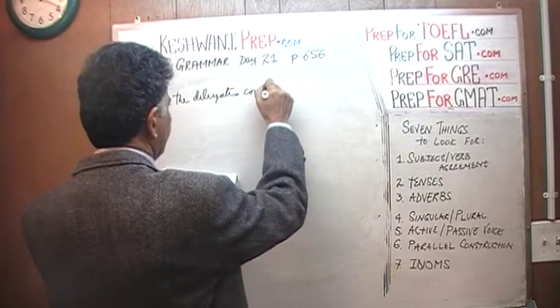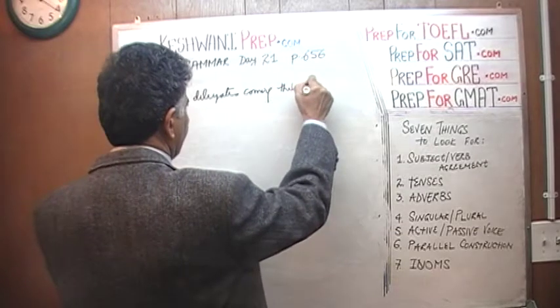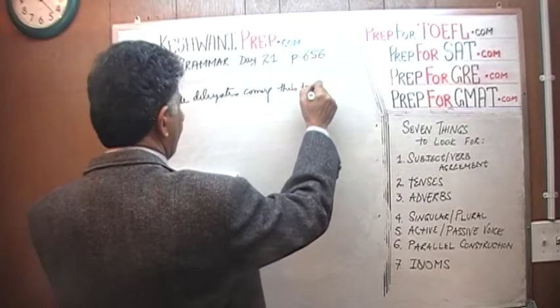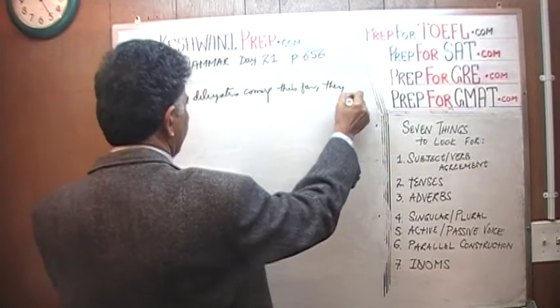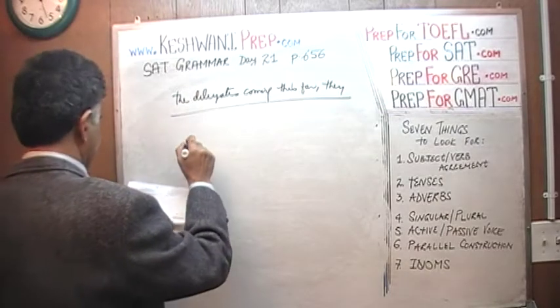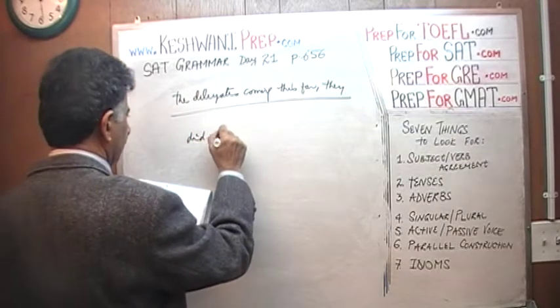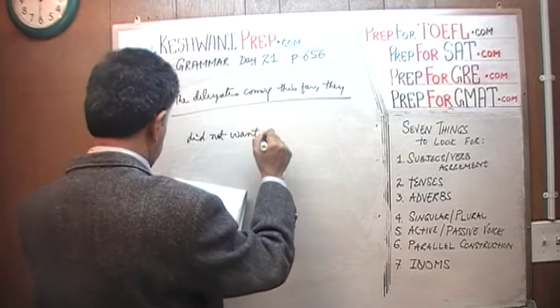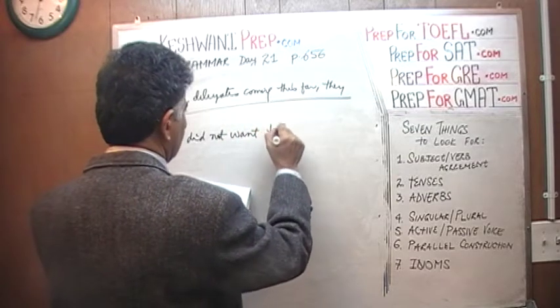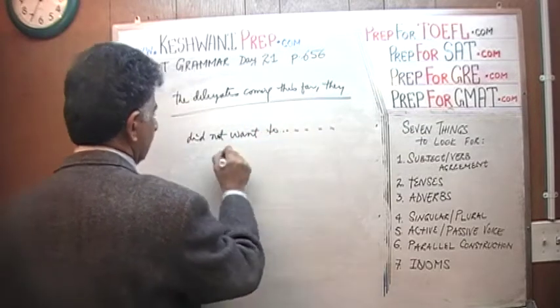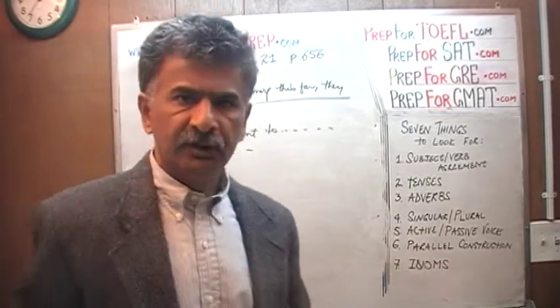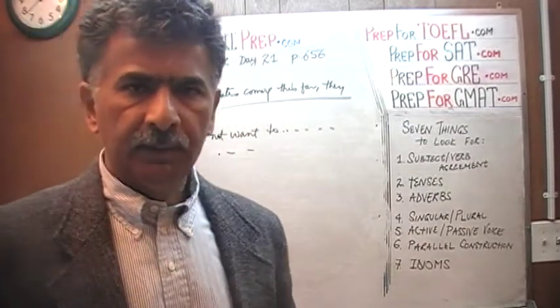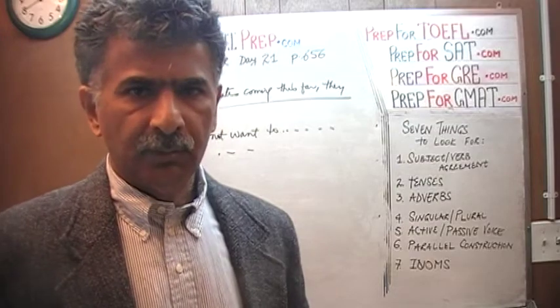It says, the delegates coming this far, they, and this entire thing is underlined, did not want to return without accomplishing something.